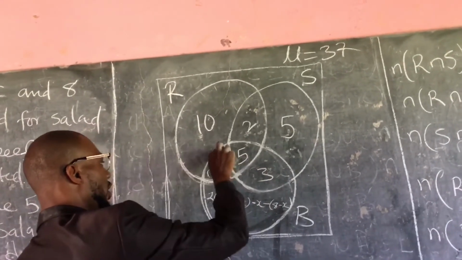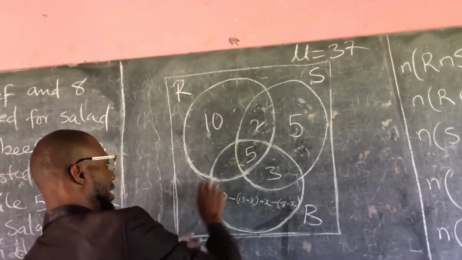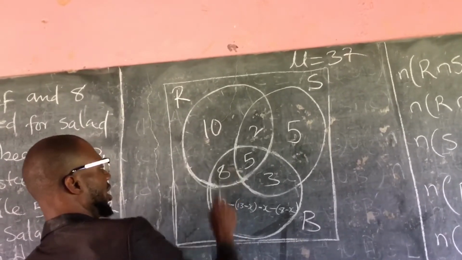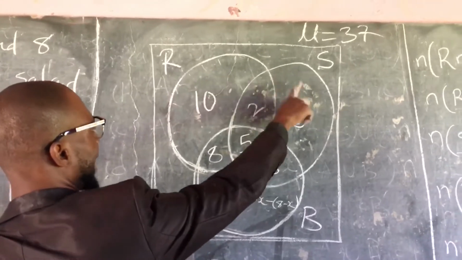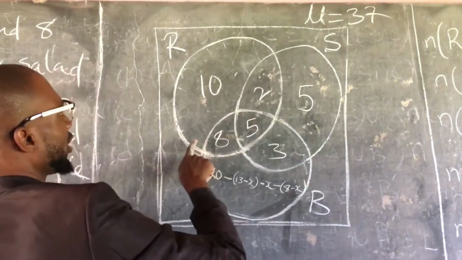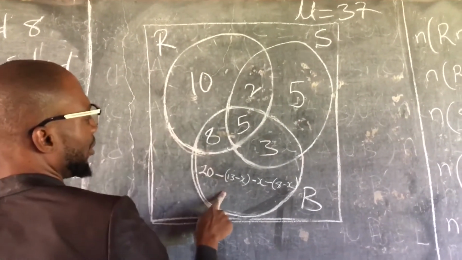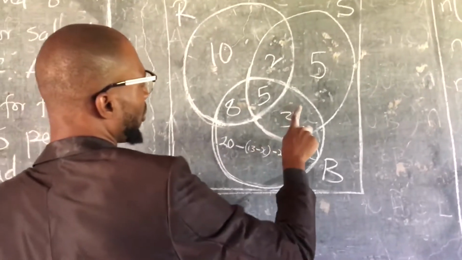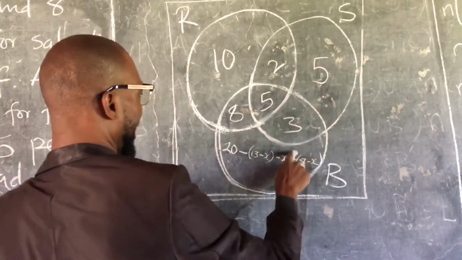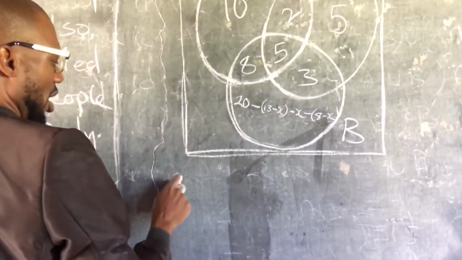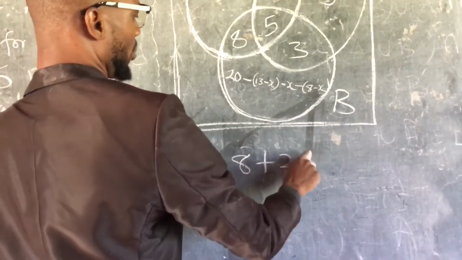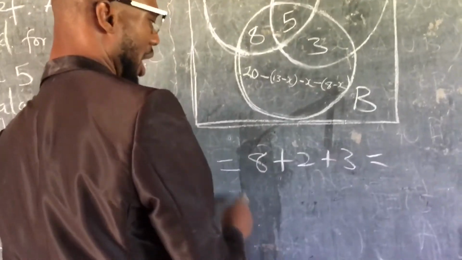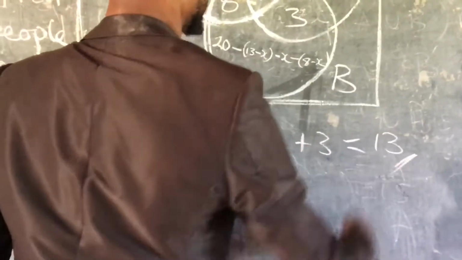And if I minus 5 from 13, I will get 8 here. These are the people who requested fried rice and salad, fried rice and beef, and salad and shredded beef. So our number 2 answer is 8 plus 2 plus 3, which gives us 13.